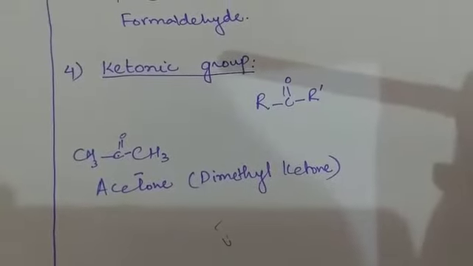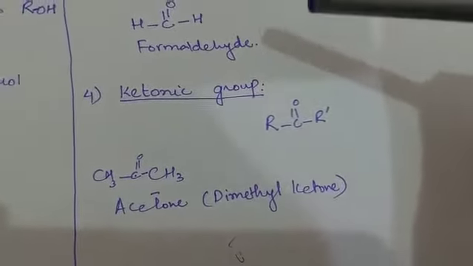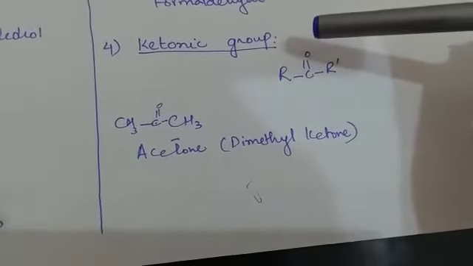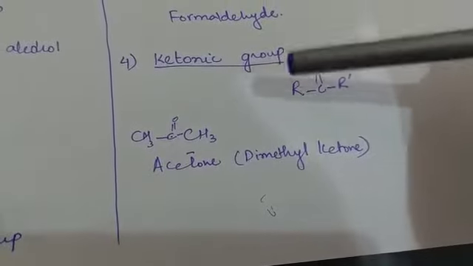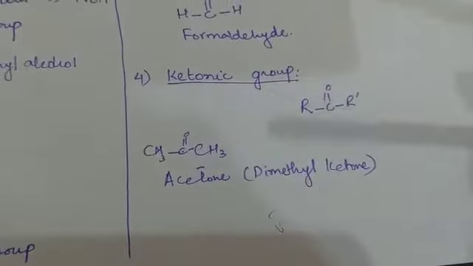ठीक. The next one is the ketonic group. R C double bond O R dash. You can see the general formula as well as you can see that this is the functional group. ठीक है. C double bond O. Here oxygen is also directly attached with the carbon. ठीक है. Then it is attached to two alkyl groups.